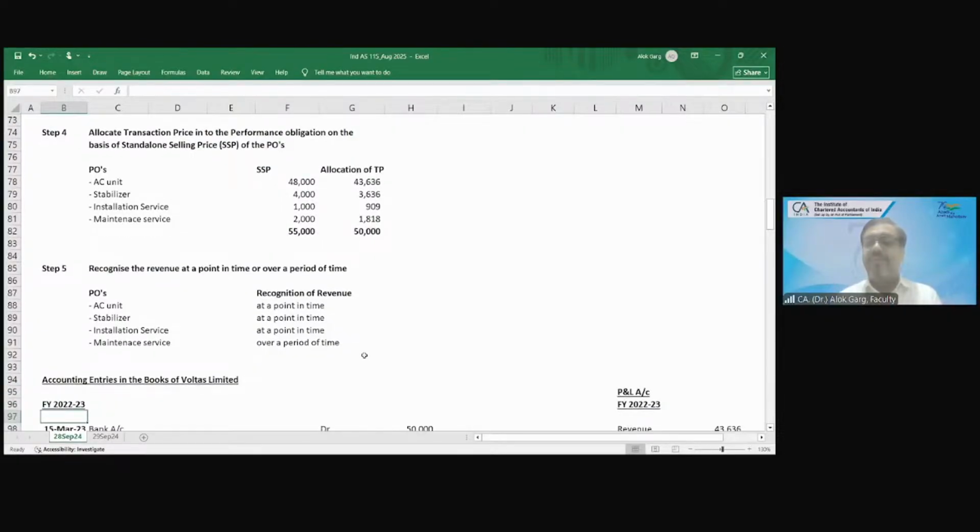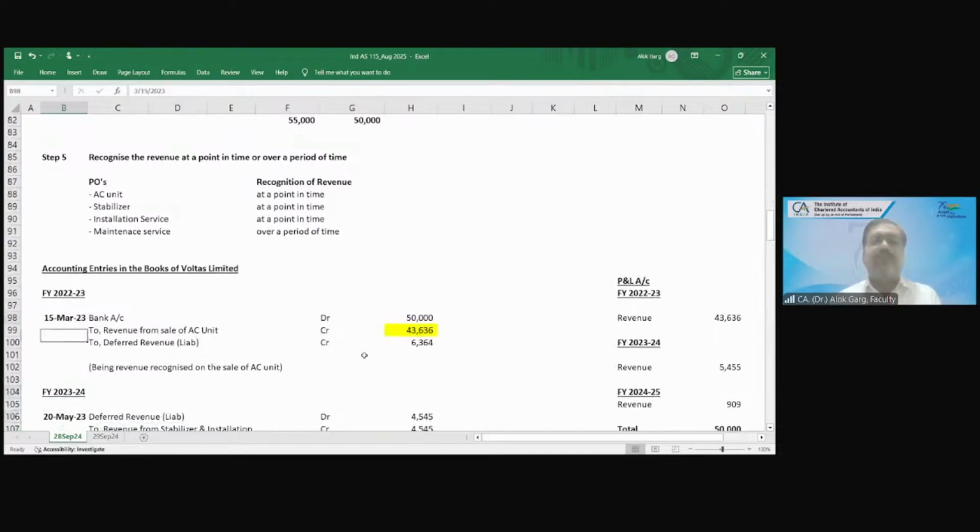Okay friends, now what are the accounting entries in the books of Voltas Limited? Financial year 22-23, 15th March 23. What is the accounting entry? How much money will this company have received? 50,000. Bank account received, debit.